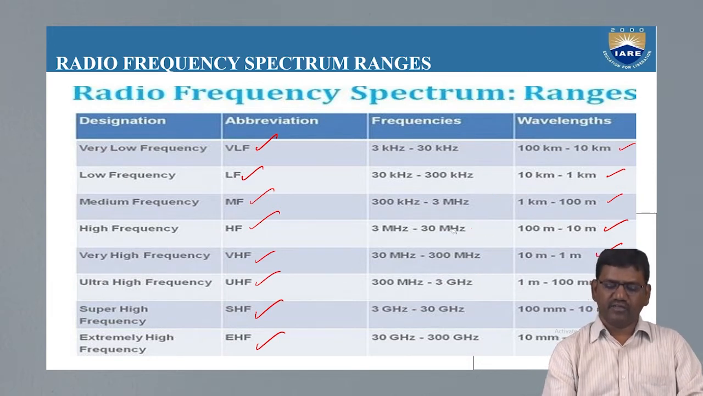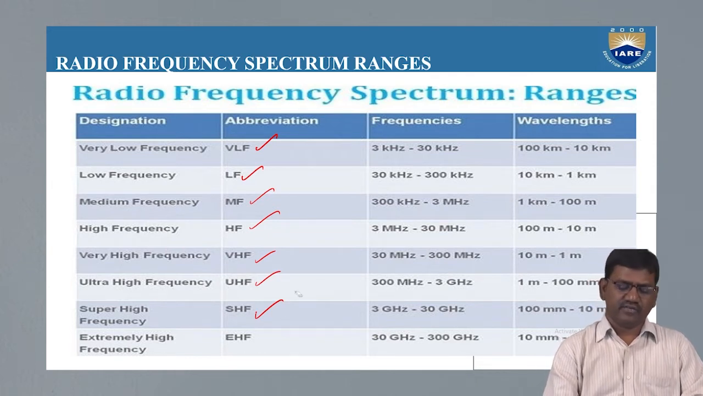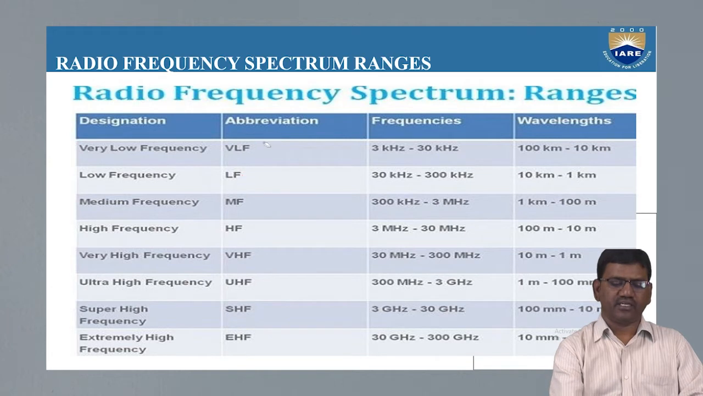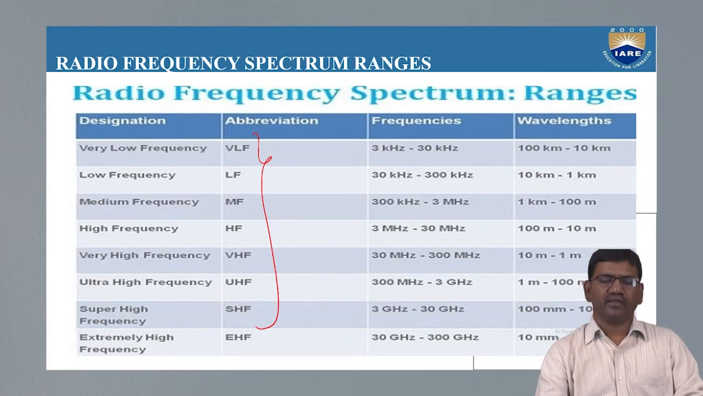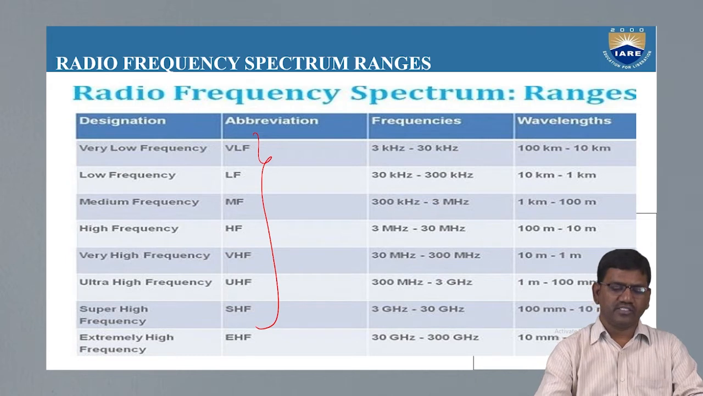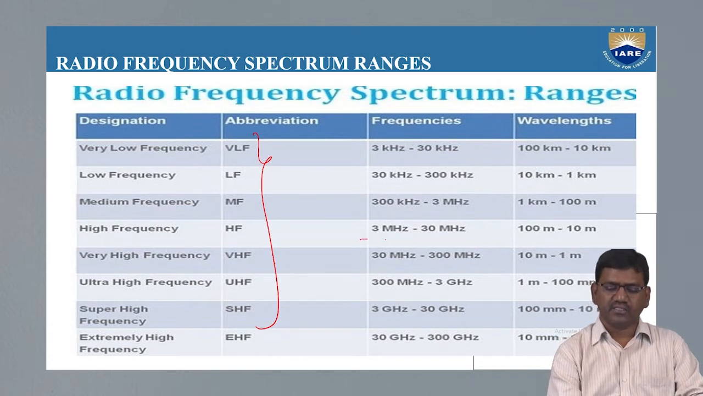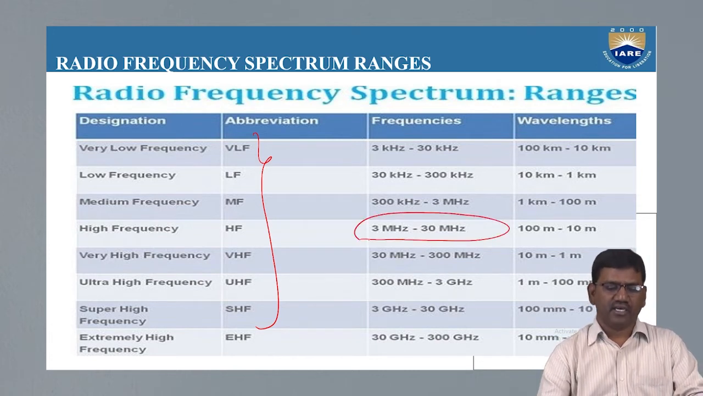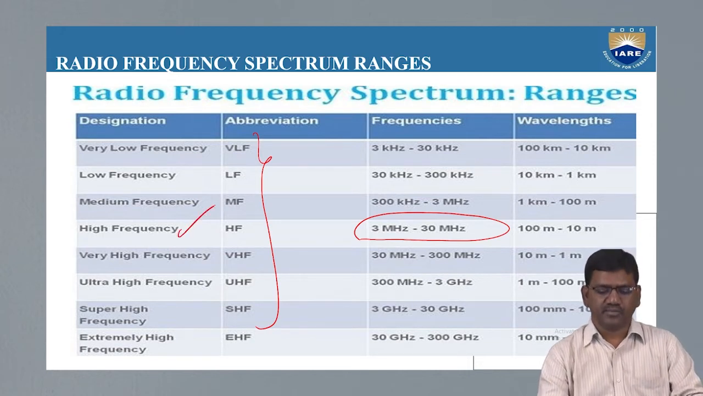So these are the different frequency ranges. These are fixed worldwide. These frequency ranges and the abbreviations cannot be modified, so all these abbreviations you need to use as they are, that is VLF, LF, MF, HF, VHF, UHF, SHF, and EHF. If anyone asks you the frequency range of high frequency, it is fixed as 3 MHz to 30 MHz. So 3 MHz to 30 MHz comes under high frequency. You need to remember this.